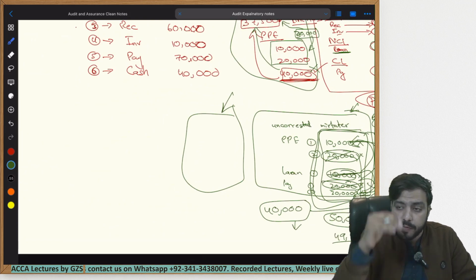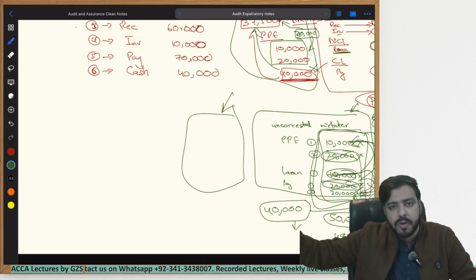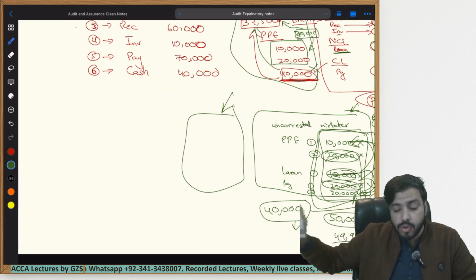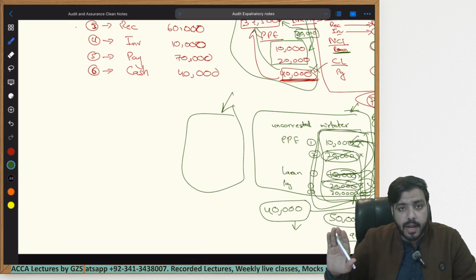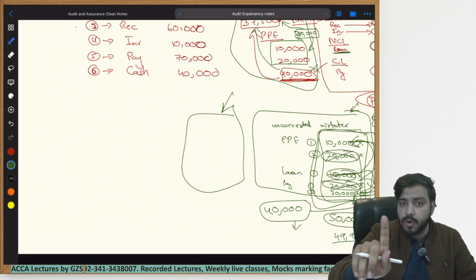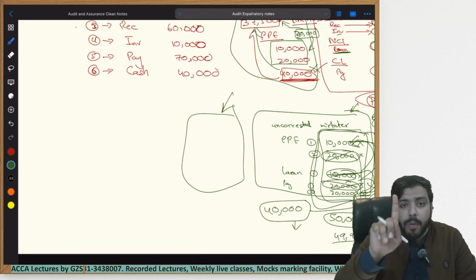Why? Because if that company goes out, all of your investments are done. If one basket falls down, all of your eggs would break. So that is why the term is used within practical life as well. Never put all of your eggs within one basket. Just like that, as an auditor, never rely upon one control.